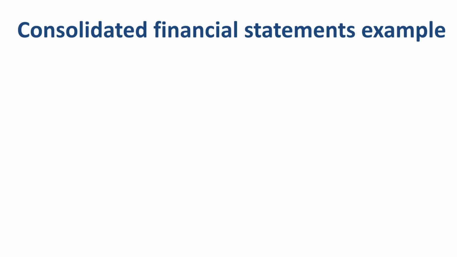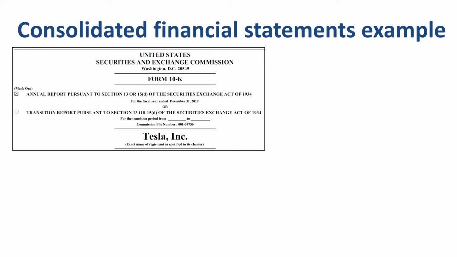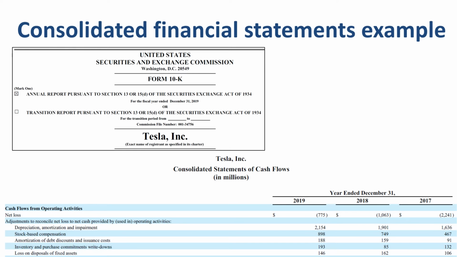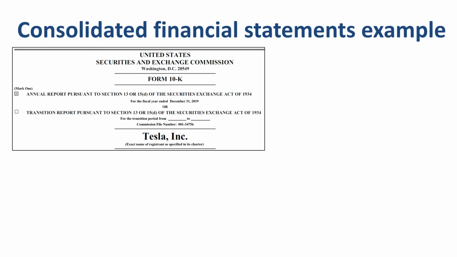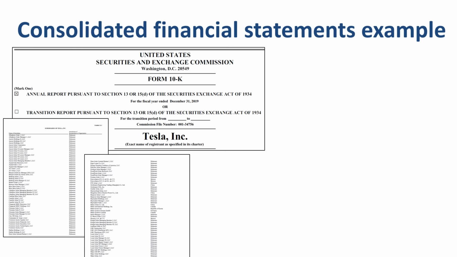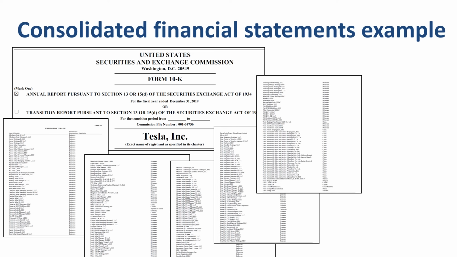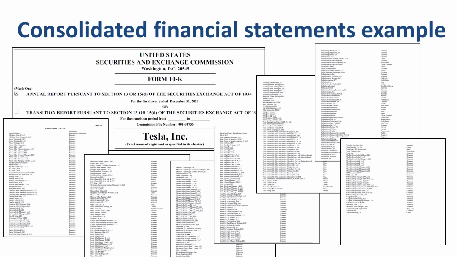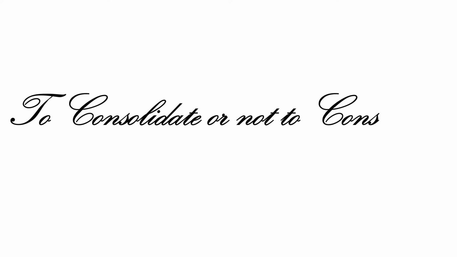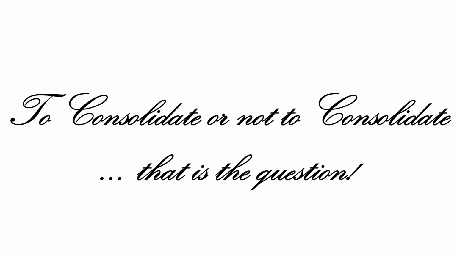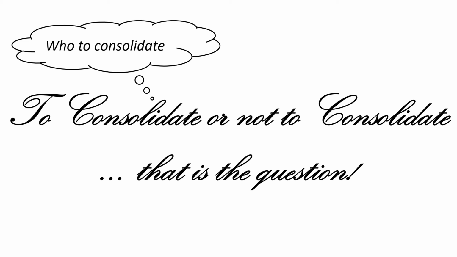When you review the consolidated statements of cash flows of Tesla Inc., you are looking at the economic entity of the Tesla Group, consisting of the parent company Tesla Inc. and 7 pages worth of consolidated legal entities. The big question here is to consolidate or not to consolidate, or more specifically, who to consolidate and how to consolidate.